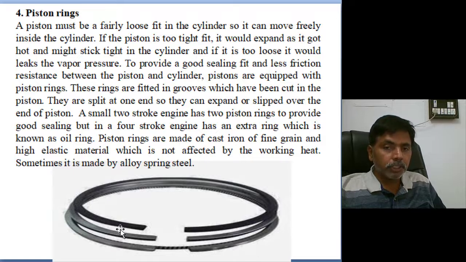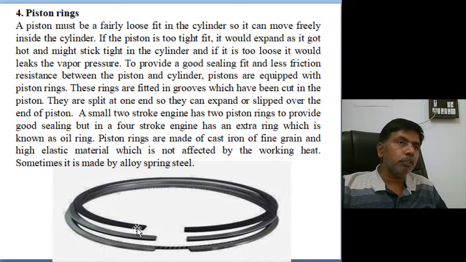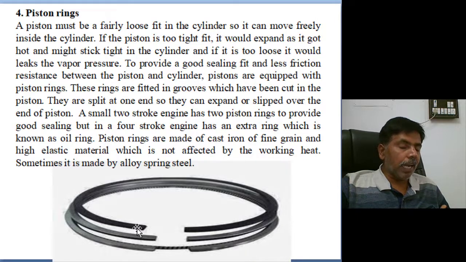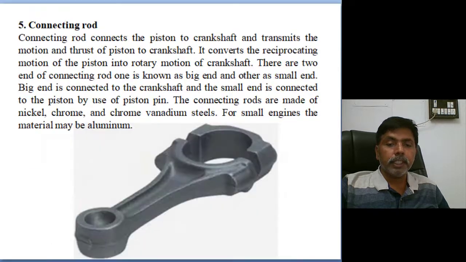The main function of the oil ring is cleaning the cylinder wall. And we use two compression rings. The main function of the compression rings is not allowing the combusted fuel to escape through the rings. So they act as a tight sealant between piston and cylinder. By the free movement of the piston, wear and tear of the rings will take place, then we replace the rings, or if wear and tear of the liner takes place, then we replace the liner. So we are not replacing the piston or the cylinder block. Generally, the majority of piston rings are manufactured from cast iron.